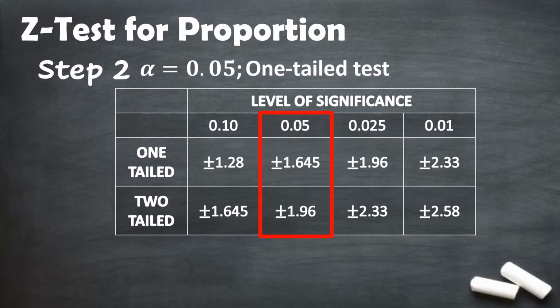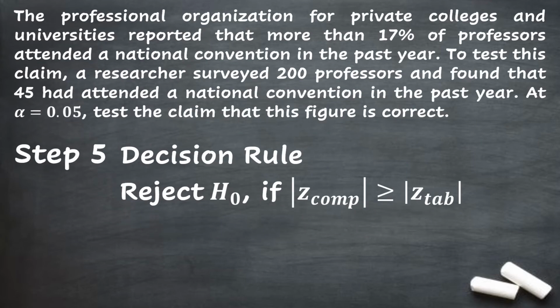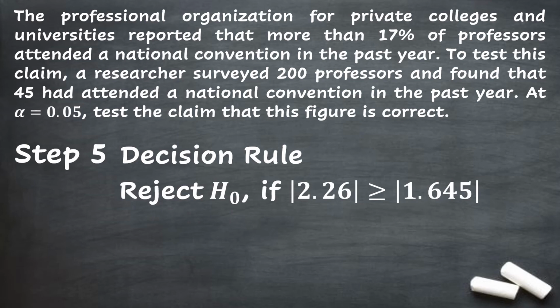Meaning, we draw an imaginary vertical line that passes through 0.05 and an imaginary horizontal line that passes through one-tailed test. The intersection of the horizontal and vertical lines is the value for our Z tabular. Substituting, the decision rule will be reject null hypothesis if the absolute value of 2.26 is greater than or equal to the absolute value of 1.645.